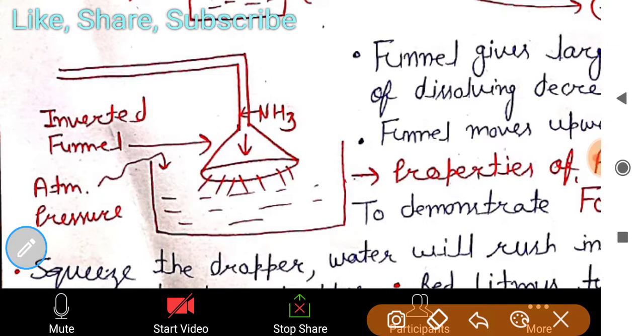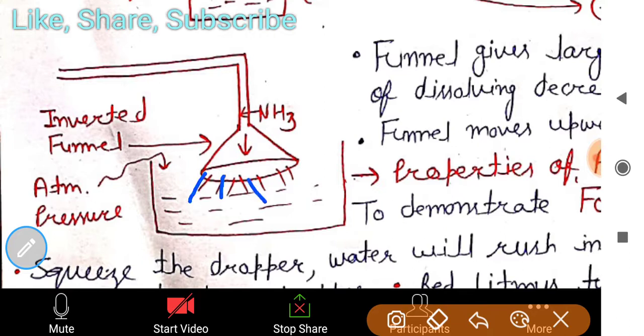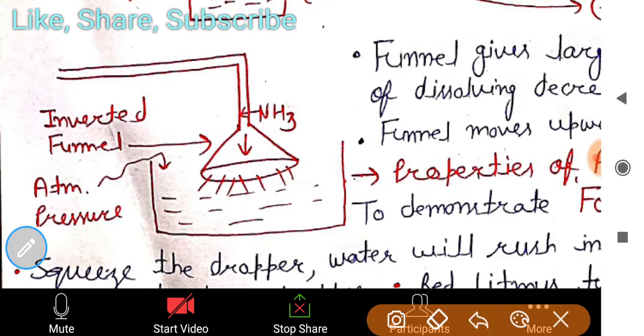What is the benefit of that? Suppose ammonia comes here, and first, its surface area increases. Atmospheric pressure will be exerted here, but the water cannot go back upward. Why? Because when the atmosphere exerts pressure, the funnel leaves the water here and it just comes to the upper part.